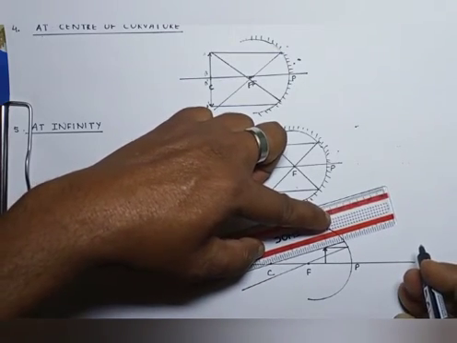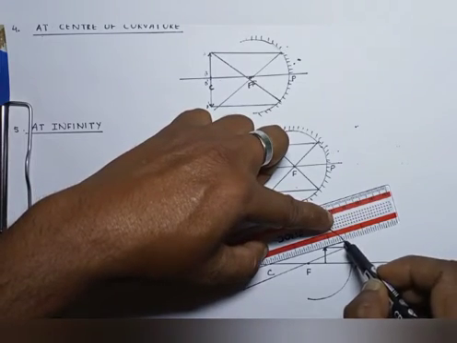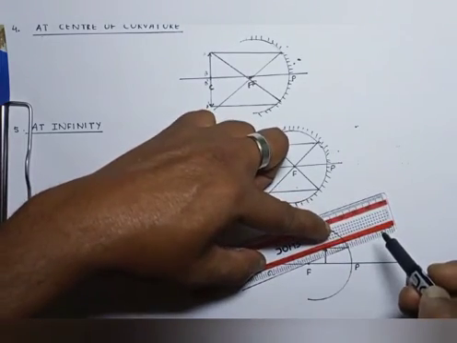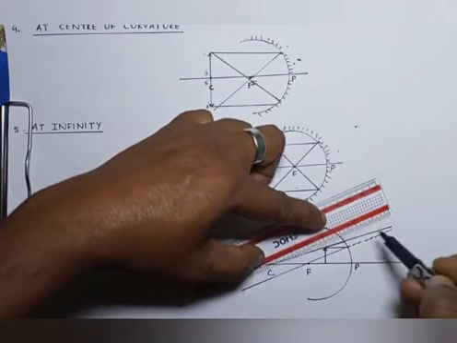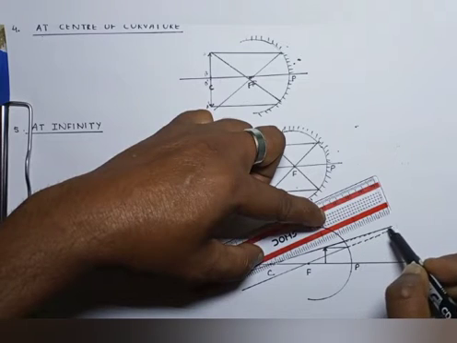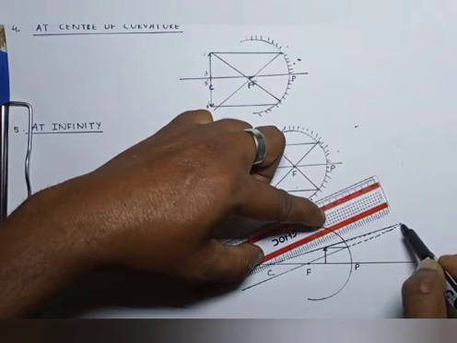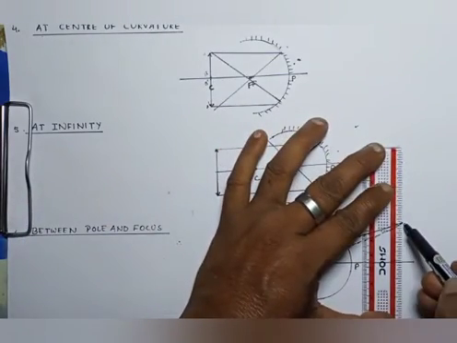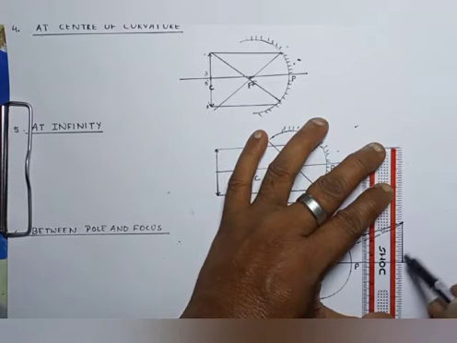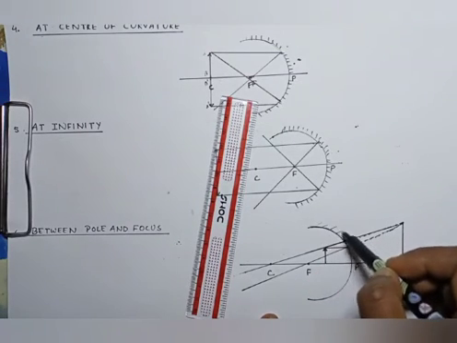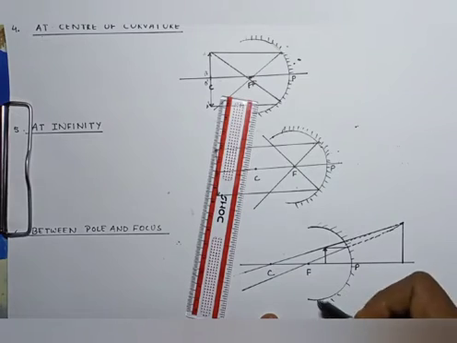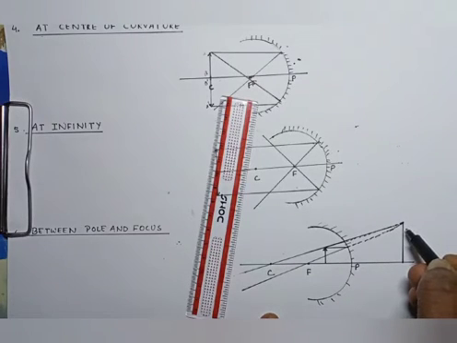Now if we extend the lines of both the rays in a dotted manner, we have to show this line by a dotted line. If we extend it, it is going to meet somewhere. So where is the image going to form? The image will be formed beyond the mirror. Beyond the mirror means it will be virtual and erect.